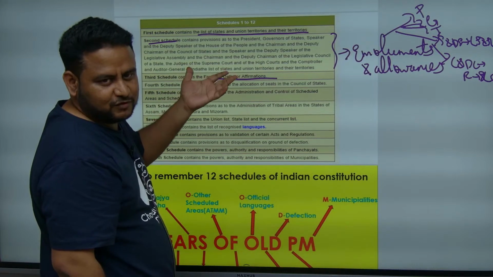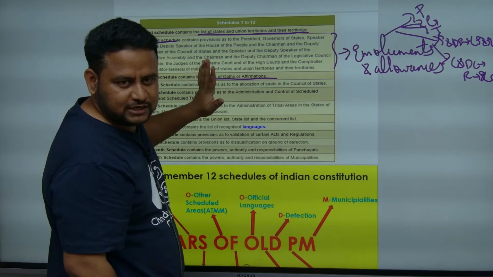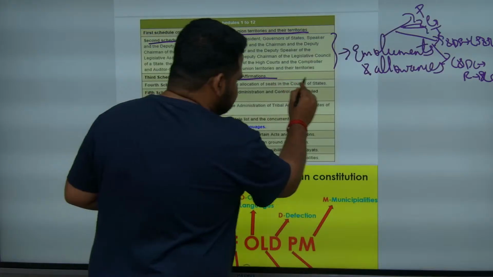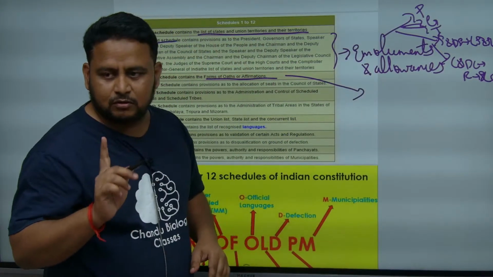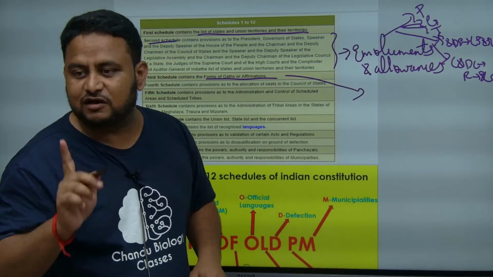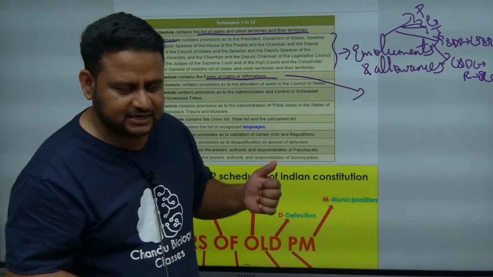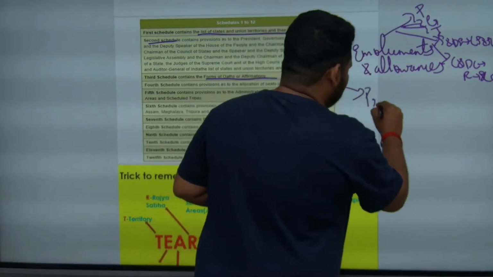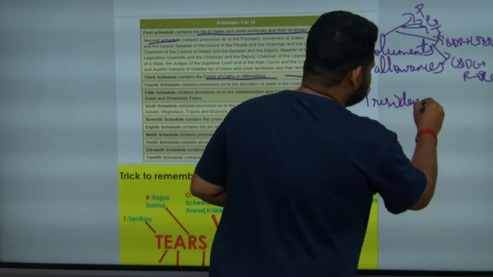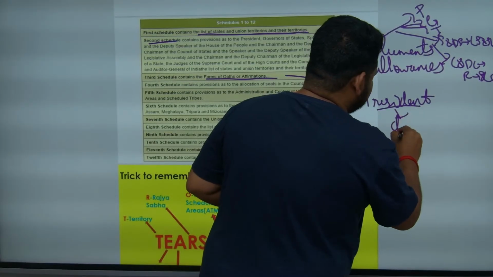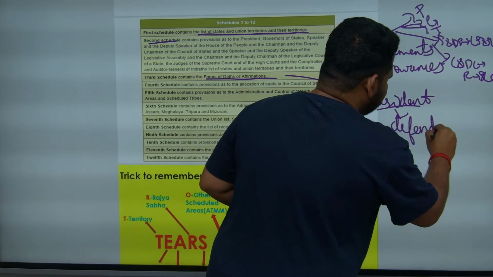If you have to perform the duty, if you have to take the salary, first you have to take the oath. But when it comes to oath, you have to be serious here. The president takes the oath as the defender of the constitution. There are other oaths also he takes, but the president takes oath as defender of the constitution.